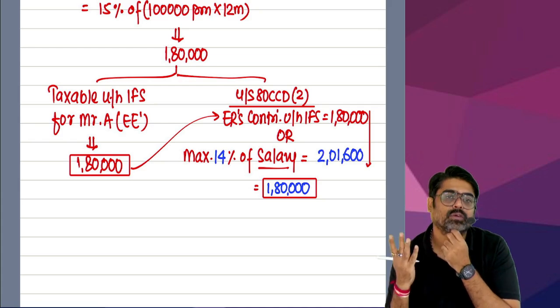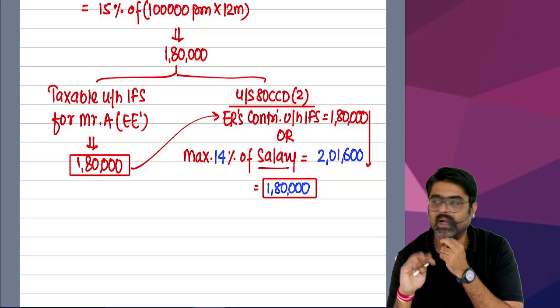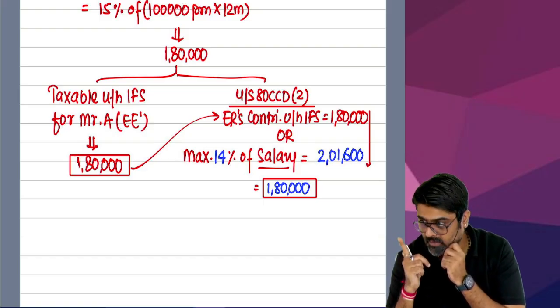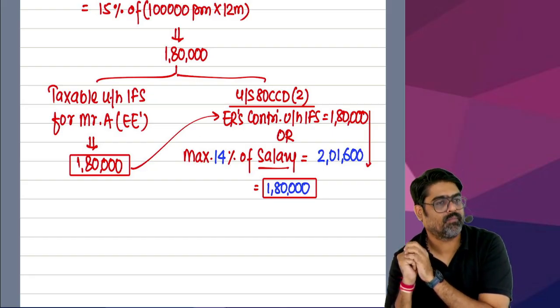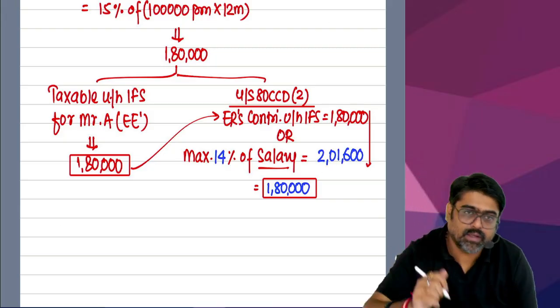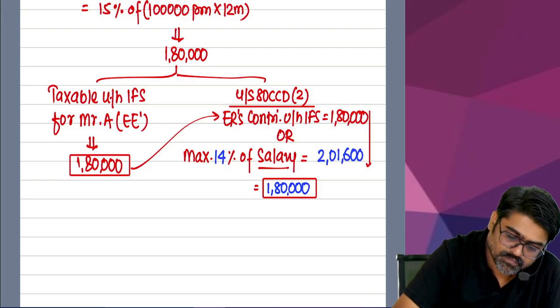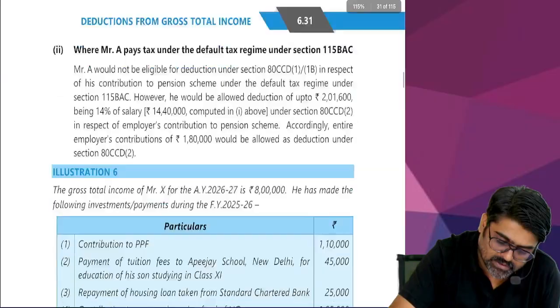And your salary was 14,40,000. 14% of that is 2,01,600. Actual contribution is 1,80,000. Of that amount of 2,01,600, whichever is lower, 1,80,000 will be allowed. Hello, sir. Easy. Mark that question important. Good question. Next one. Illustration number 5 is done.